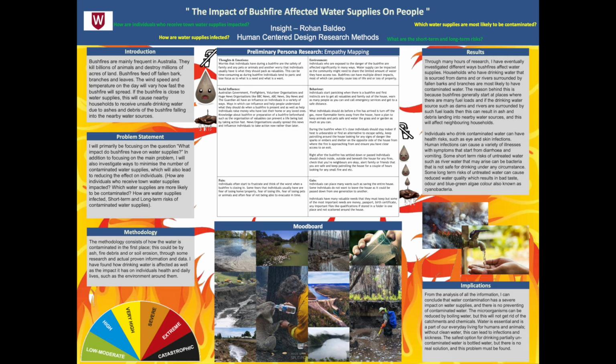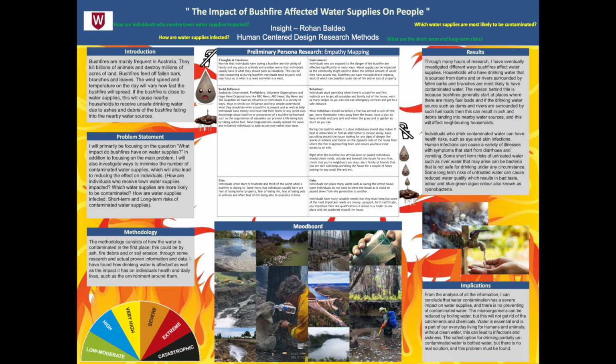Human infections can cause a variety of illnesses with symptoms that start from diarrhea and vomiting. Some short-term risks of untreated water, such as river water, can be bacteria that is not safe for drinking under any circumstance. Some long-term risks of untreated water can cause reduced water quality, which results in bad taste, odor, and blue/green algae color, also known as cyanobacteria.